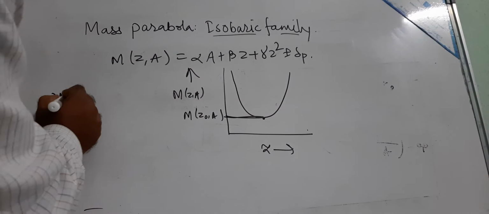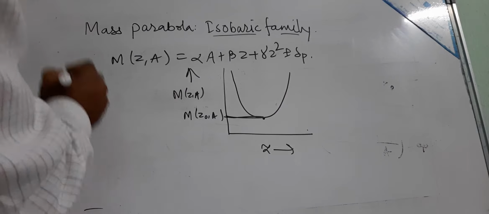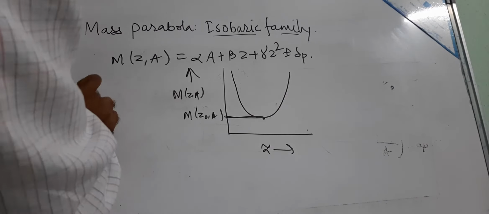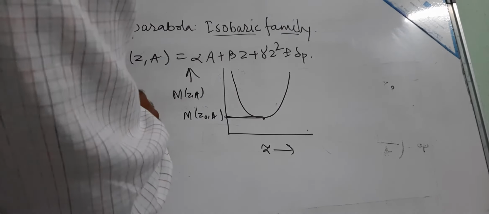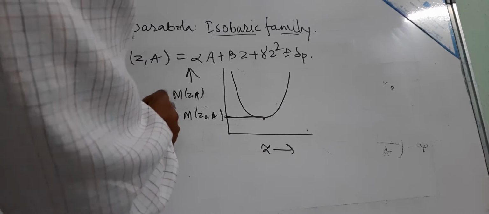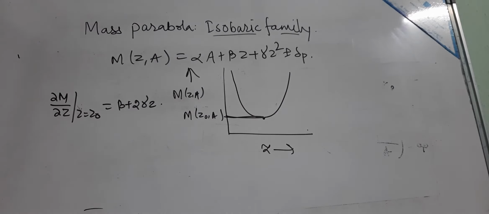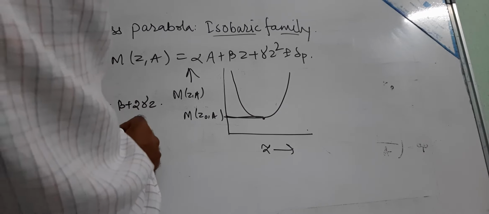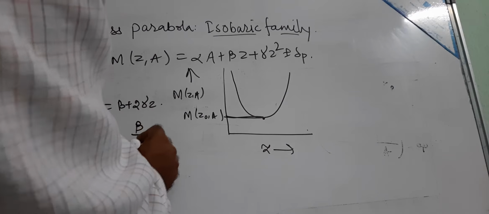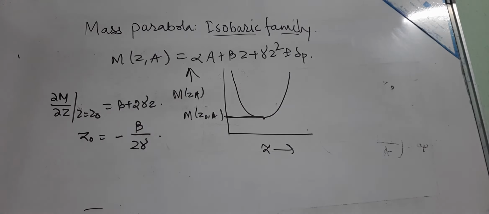If we find the derivative, then at the point Z equal to Z0, del M by del Z equals beta plus 2 gamma Z. So Z0 becomes equal to minus beta by 2 gamma,